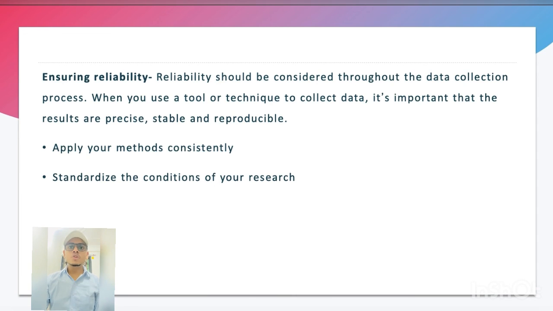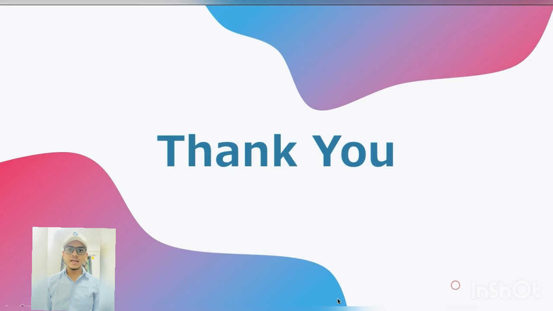For example, if you are conducting an interview or observation, clearly define how specific behavior or responses should be counted, and make sure questions are phrased the same way each time. Standardize the conditions of your research. When you collect your data, keep the circumstances as consistent as possible to reduce the influence of external factors that might create variation in the results. For example, in an experimental setup, make sure all the participants are given the same information and tested under the same conditions.